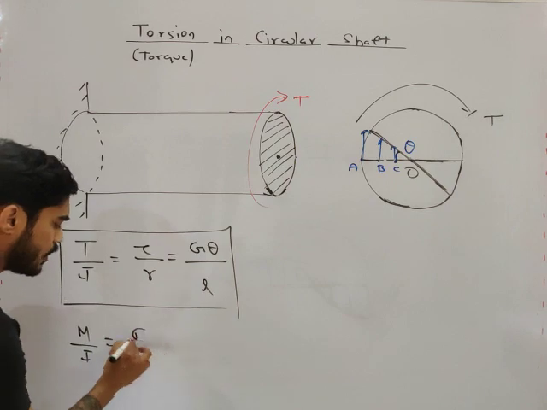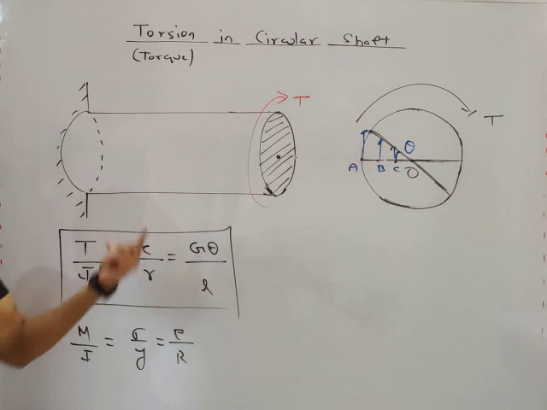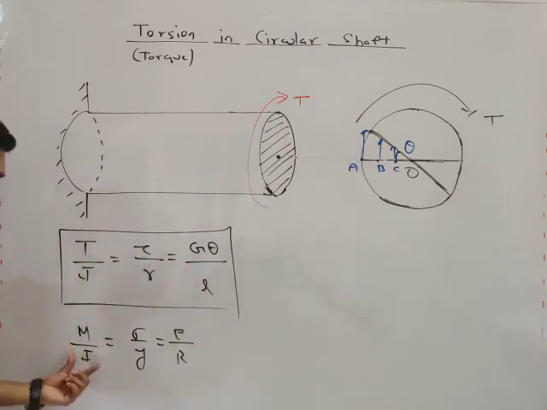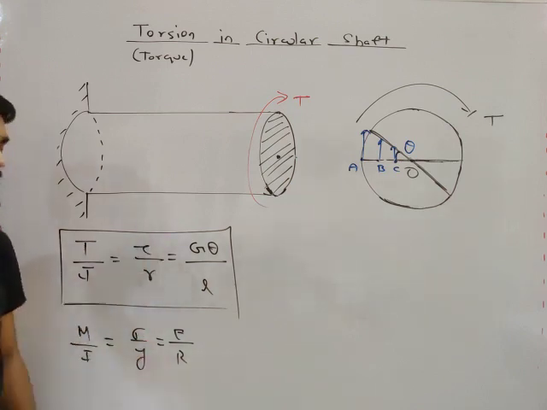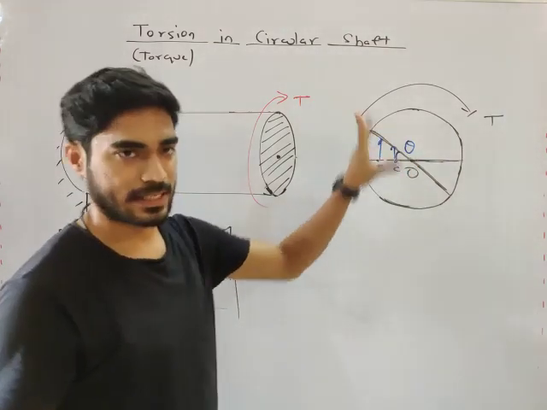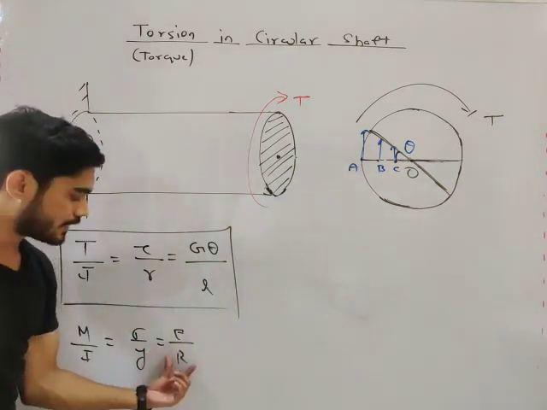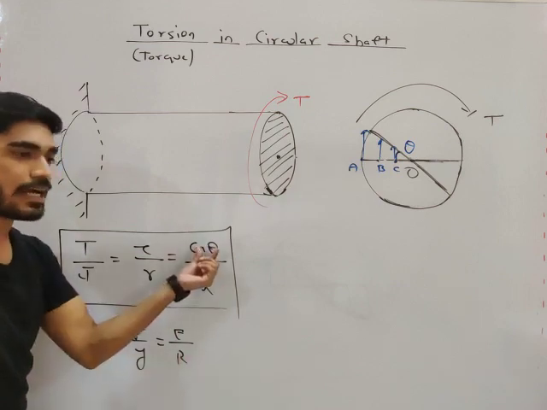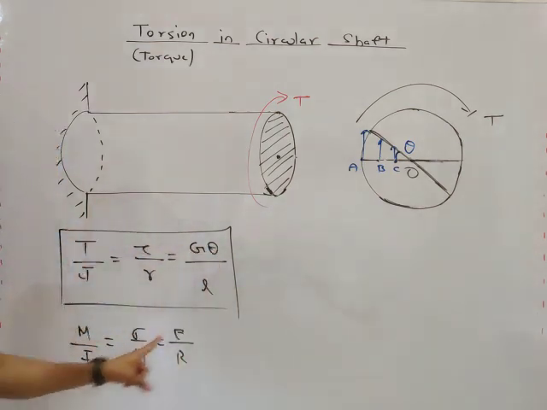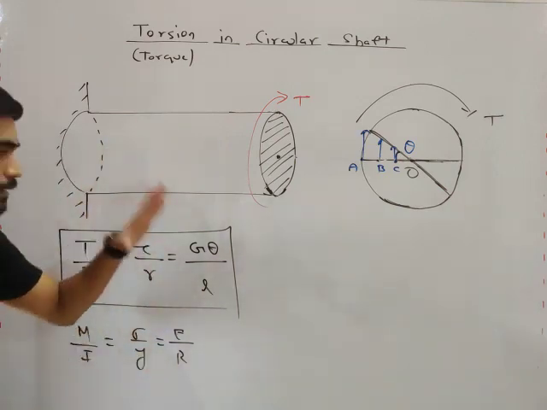It is very similar to the equation M by I equals sigma by Y equals E by R. What is the similarity? Instead of bending moment, we have twisting moment. Instead of moment of inertia, we have polar moment of inertia. Instead of sigma, we get tau. Instead of vertical distance, we consider radial distance. Instead of Young's modulus, we have modulus of rigidity. And instead of radius of curvature, we have angle of twist. So all these equations and parameters are very similar.